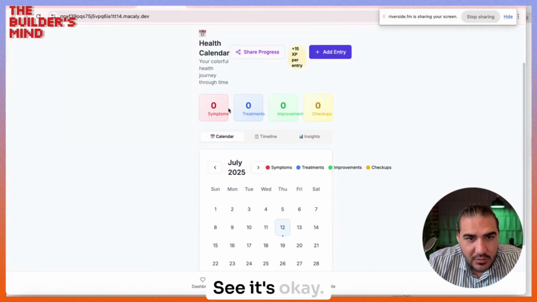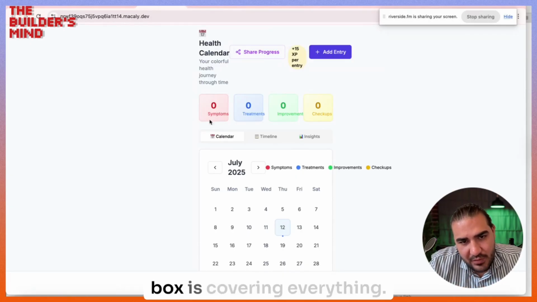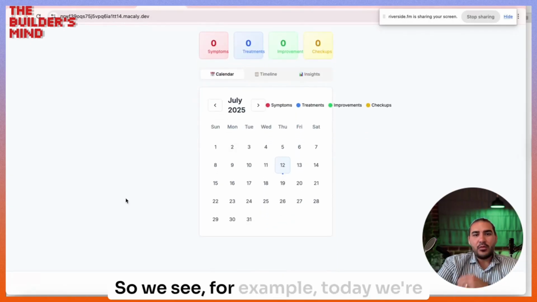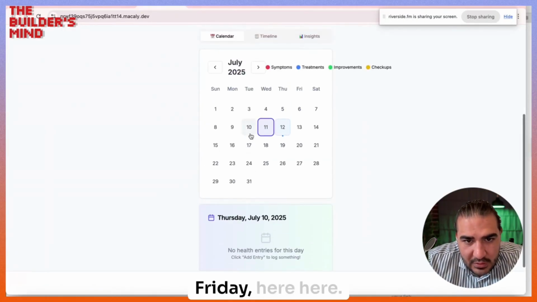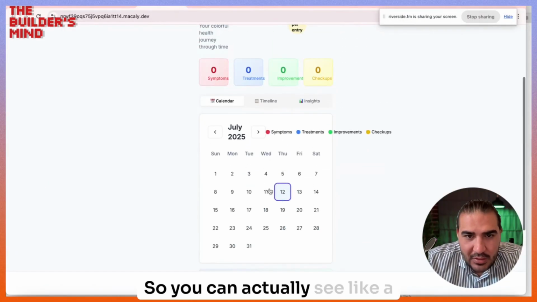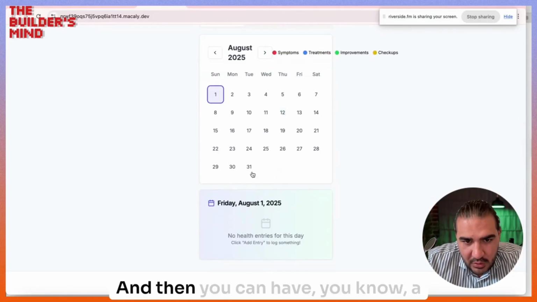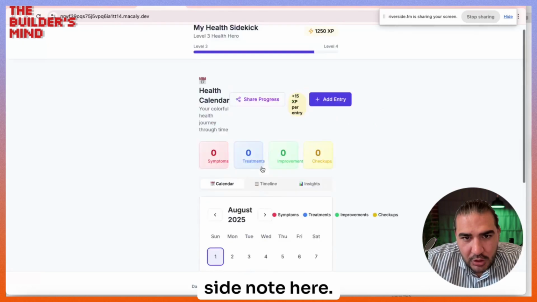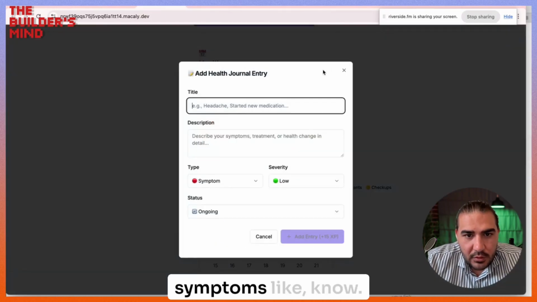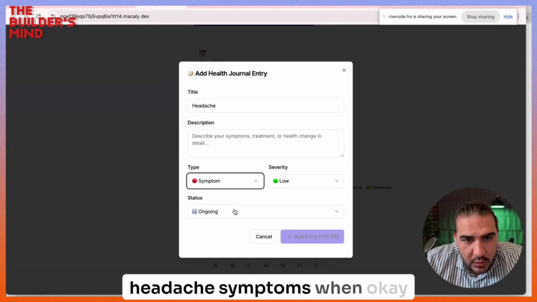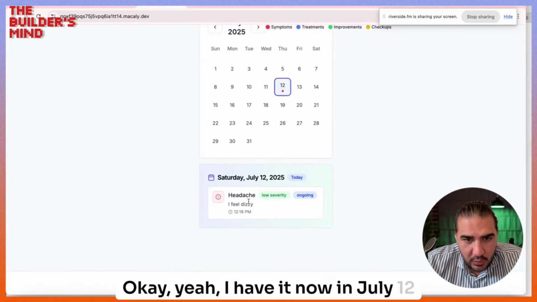Yes. See, it's okay. It needs to be fixed a bit, like the color, so that this box is covering everything. So we see, for example, today we're on July 12th. We can see what happened on Friday, nothing. So you can actually see it like a calendar, and this is cool. You can just see which month you feel good or not, and then you can have a side note here. Also, you can have some note. Let me add some symptoms, like headache. Okay, I feel dizzy. So, yeah, I have it now on July 12th.